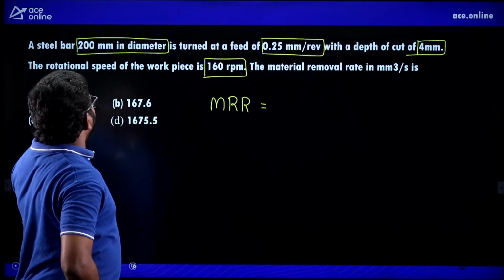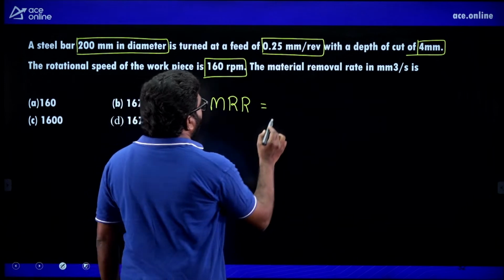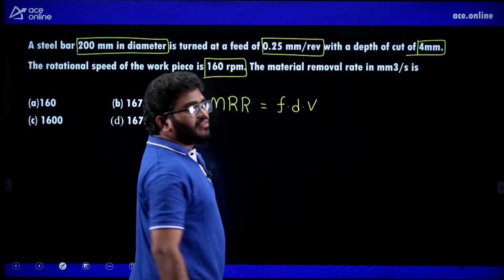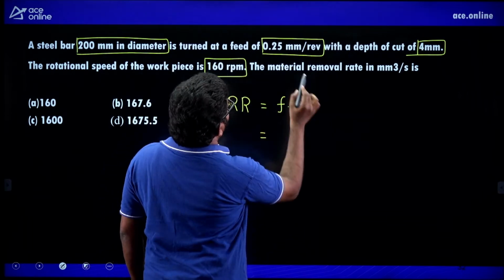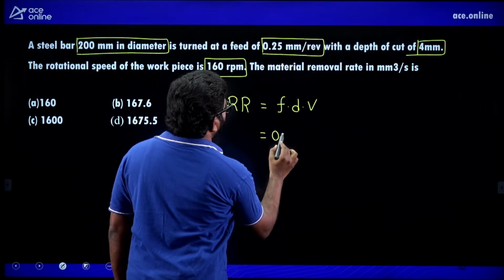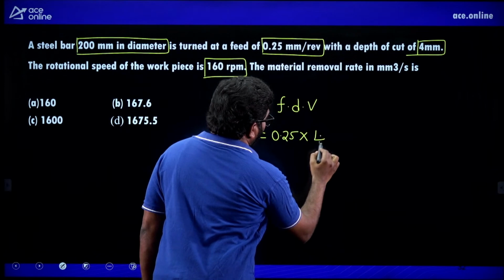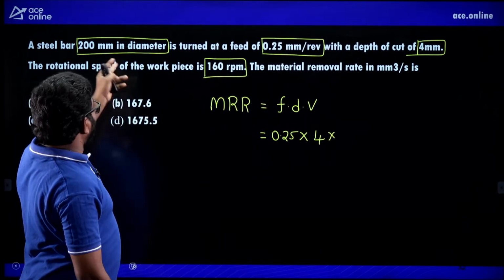If they are asking material removal rate, listen carefully, the formula is feed into depth of cut into velocity. Now, how much feed is given? 0.25. Depth of cut is 4. But velocity is not given; revolutions per minute and diameter are given.